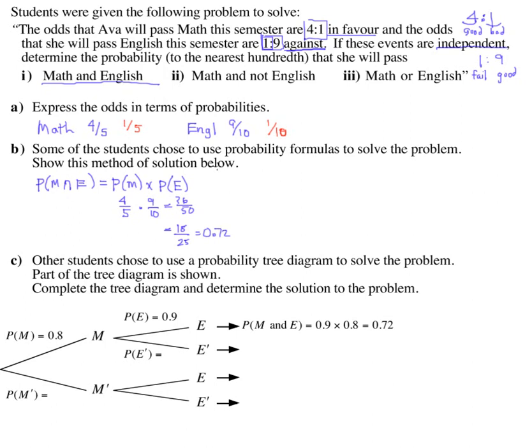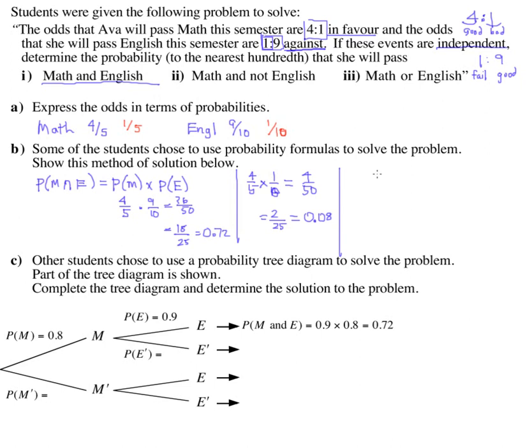Math but not English, for our second question, would be the chance of passing math, there it is, times the chance of failing English, 1 out of 10, which comes to 4 out of 50, or 2 out of 25, or 8%. And finally, the chance of passing math or English.